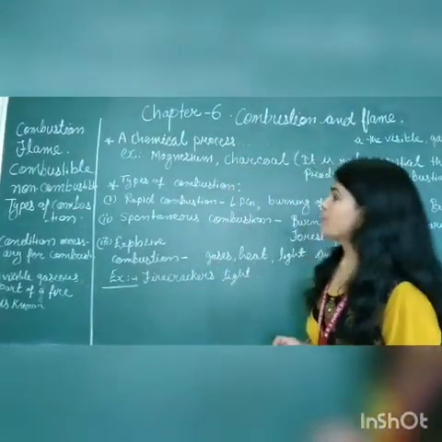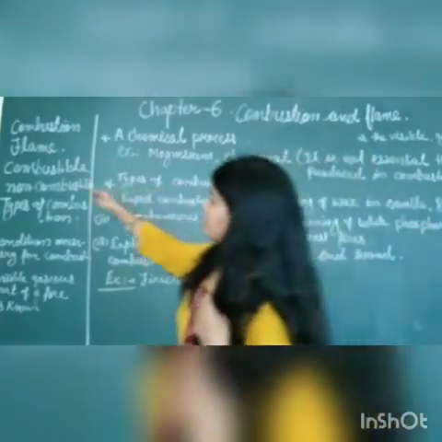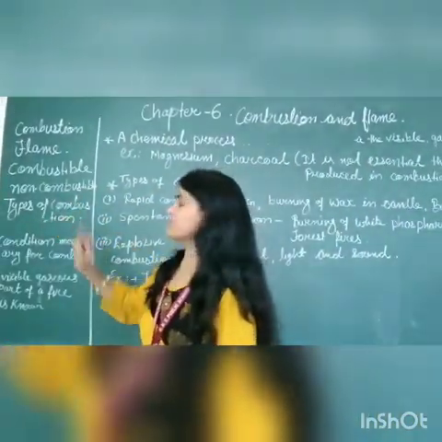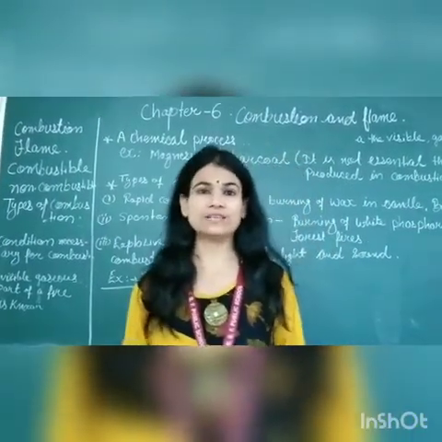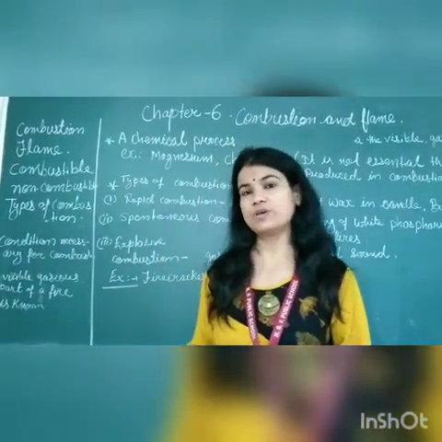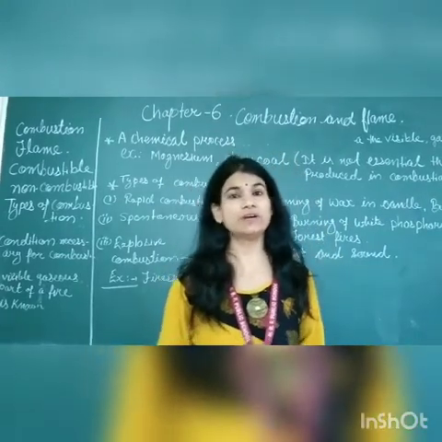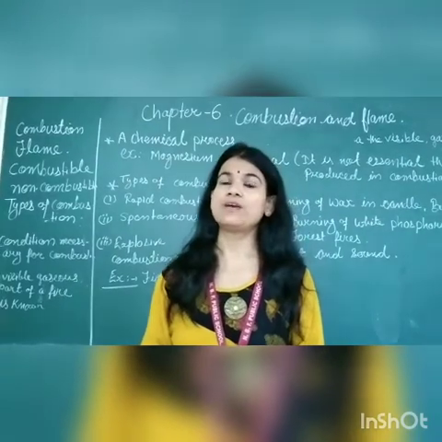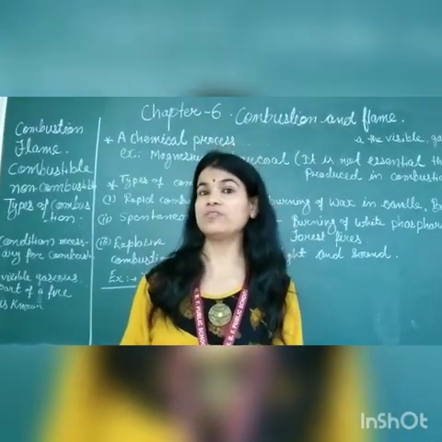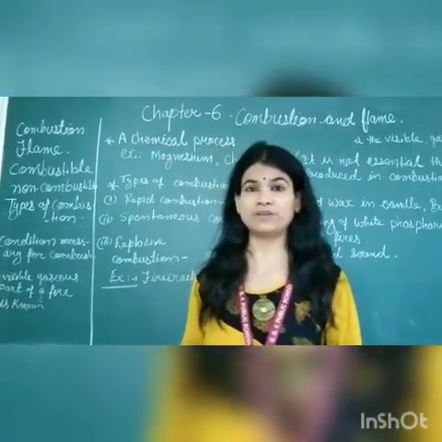Okay dear. Now your next point is the types of combustion. How many types of combustion are there? Not all substances burn in the same way. Some burn at a very high speed, some burn at a slow speed, and some burn at a very rapid speed.